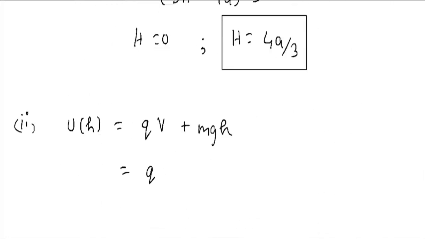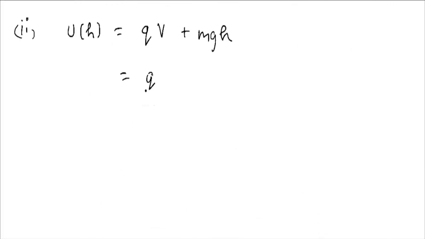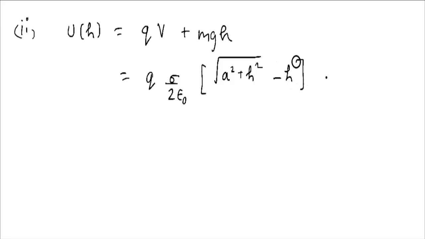So we can just put the value. It would be q, then sigma by 2 epsilon, then we need to put the square root of a square plus h square, and then minus h, plus mgh. Now this is the value. Ultimately, if you want to take common, we can, but what we can do is put the value of q. What is the value of q?